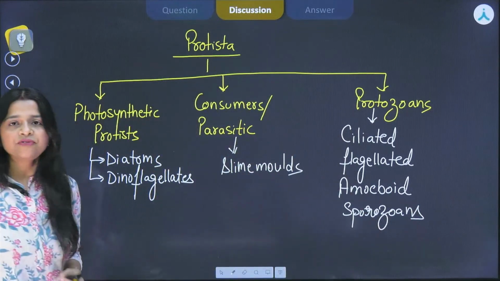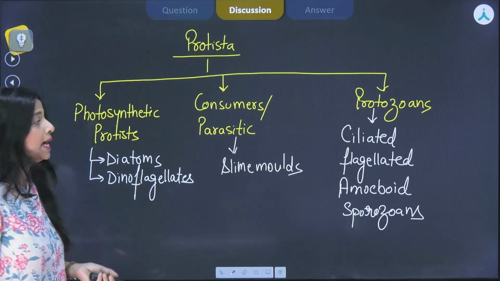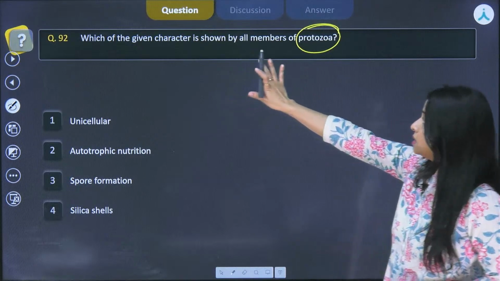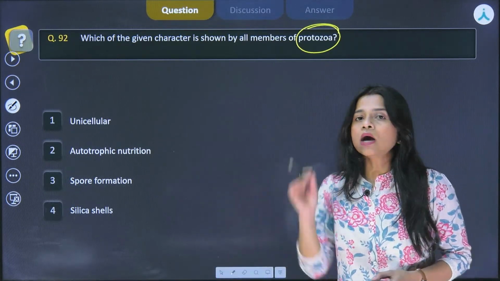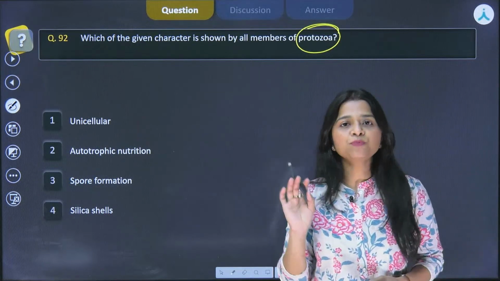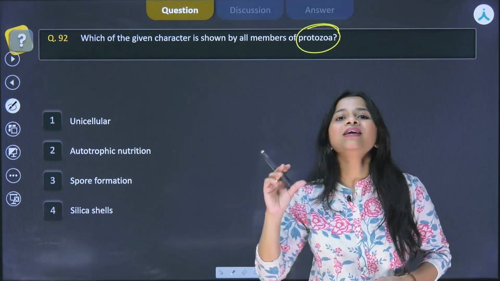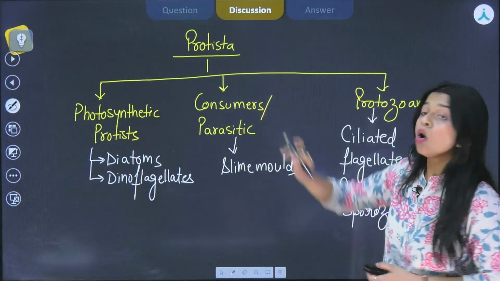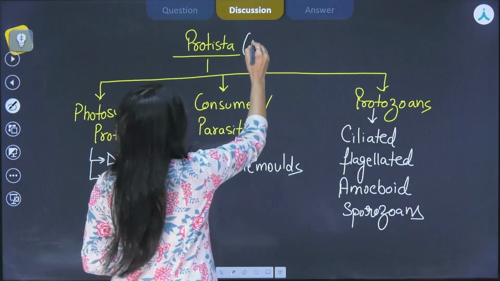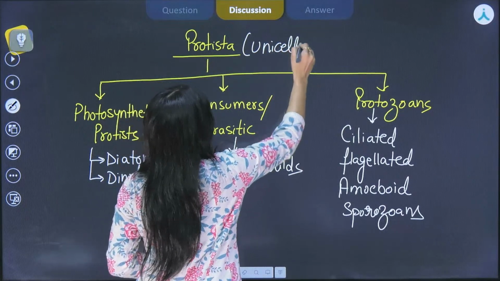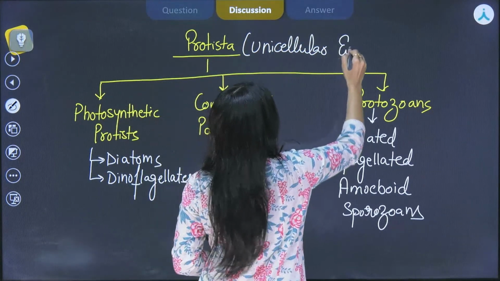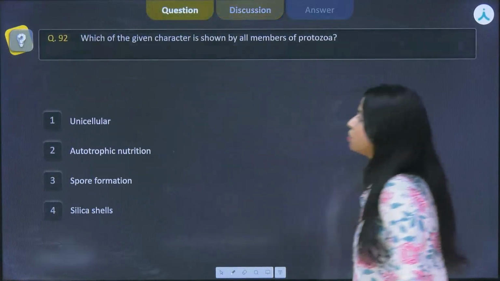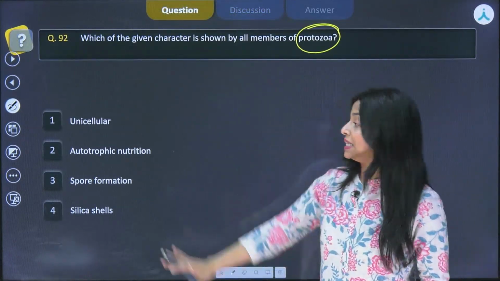Now these are the different groups in which they have been divided. Now if we see the question again, what the question was asking: given character that is shown in all members of protozoans, right? Of protozoan, we know the kingdom is Protista, and the very peculiar thing about kingdom Protista is all the organisms are unicellular eukaryotes. So from this very thing, it is clear that the option is first.